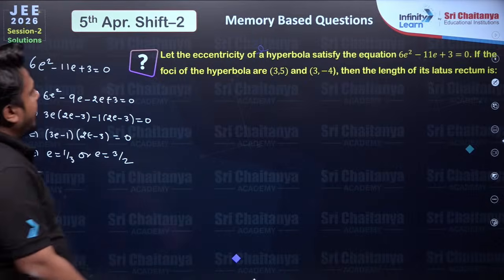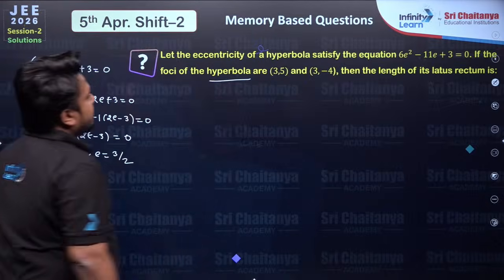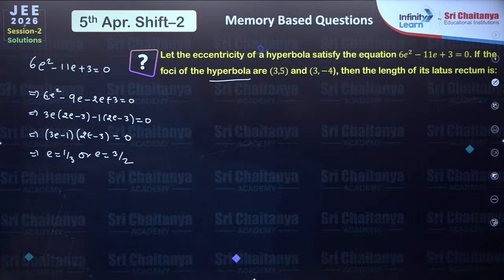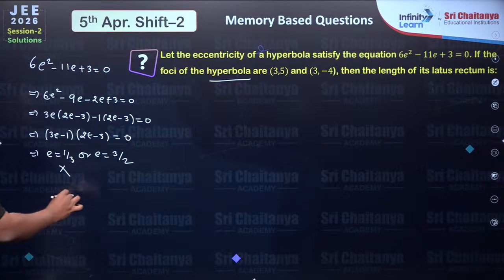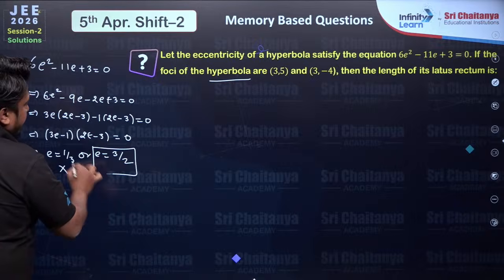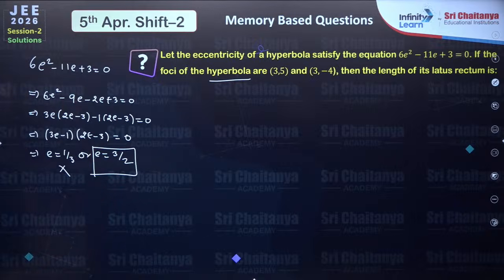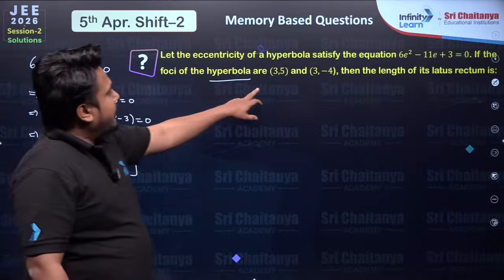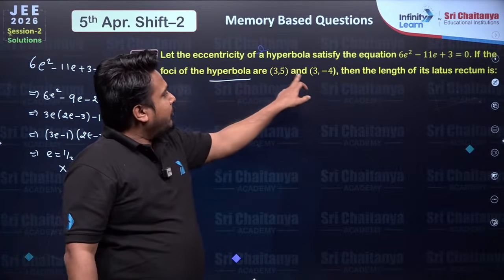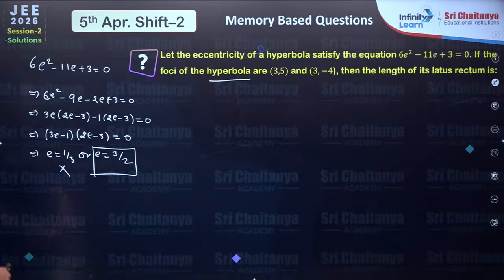Since we are talking about a hyperbola, we know that, students, the eccentricity of a hyperbola is always greater than 1. So this e will be rejected, and e will be equal to 3 by 2. This will be accepted. Now, the foci of the hyperbola are given as (3, 5) and (3, minus 4).